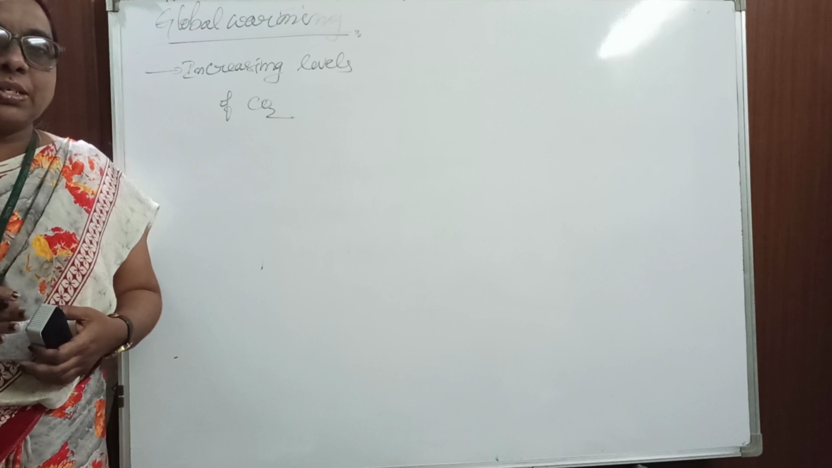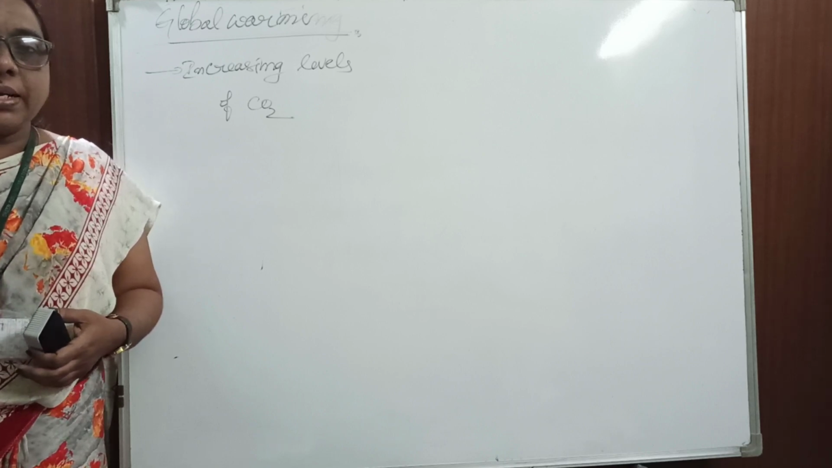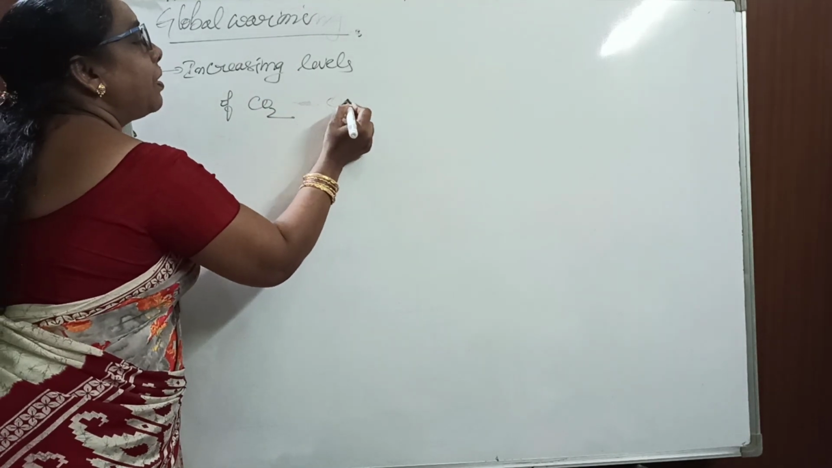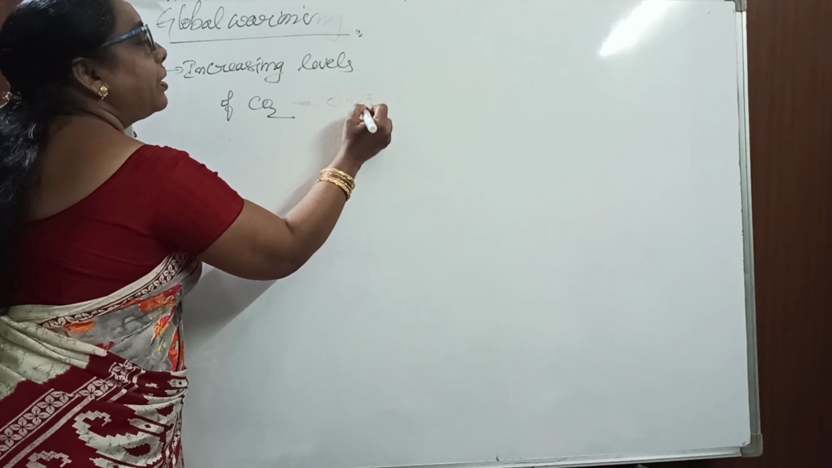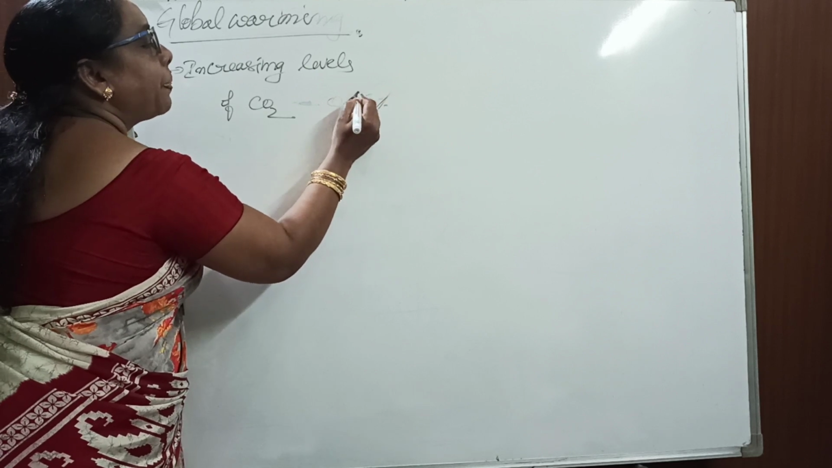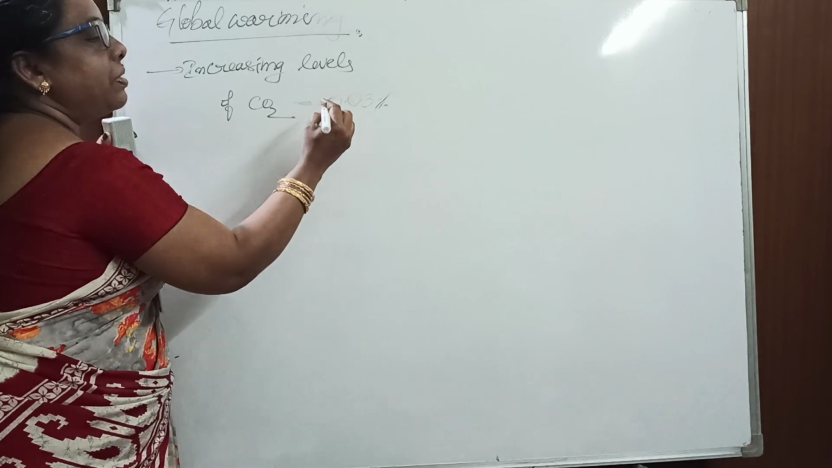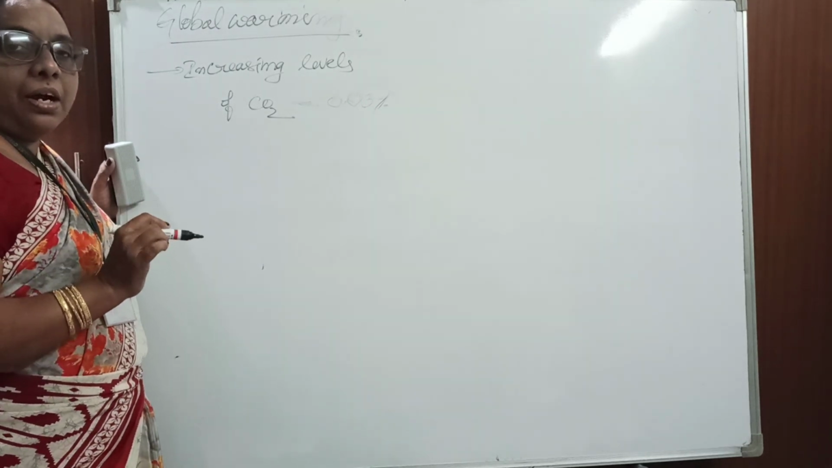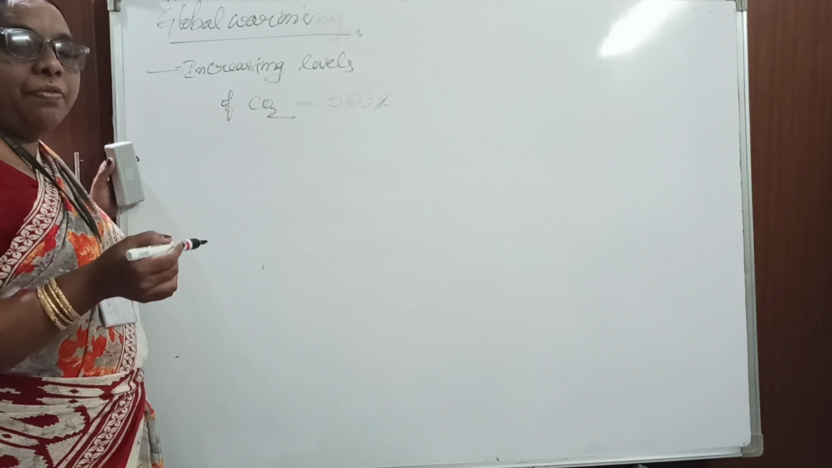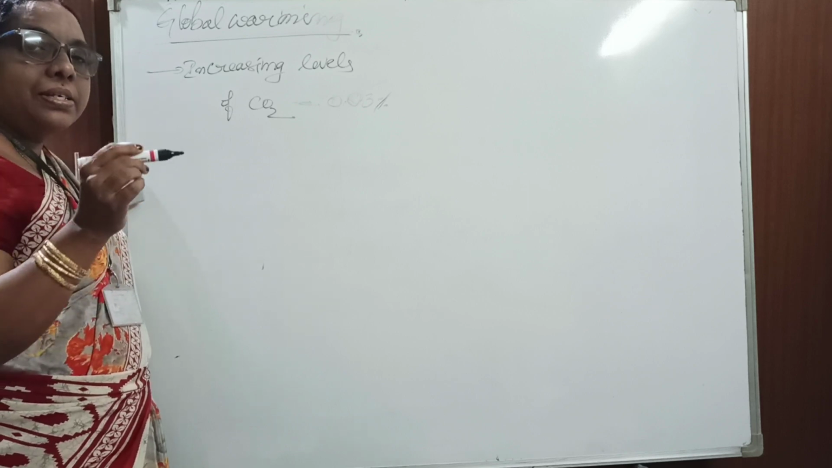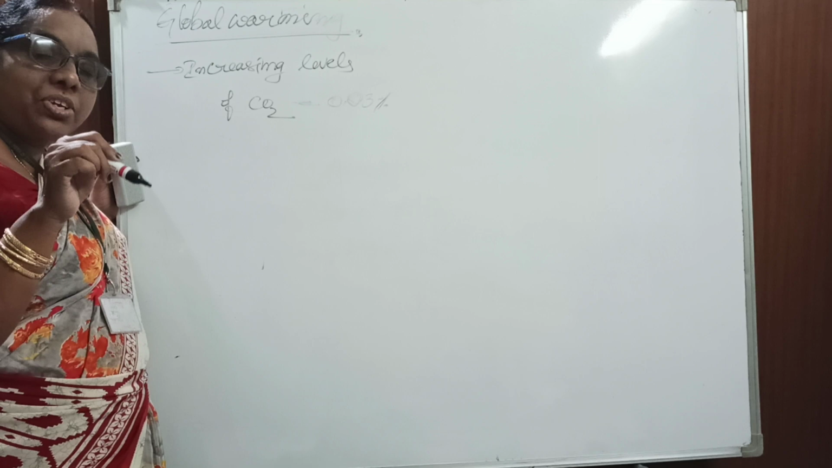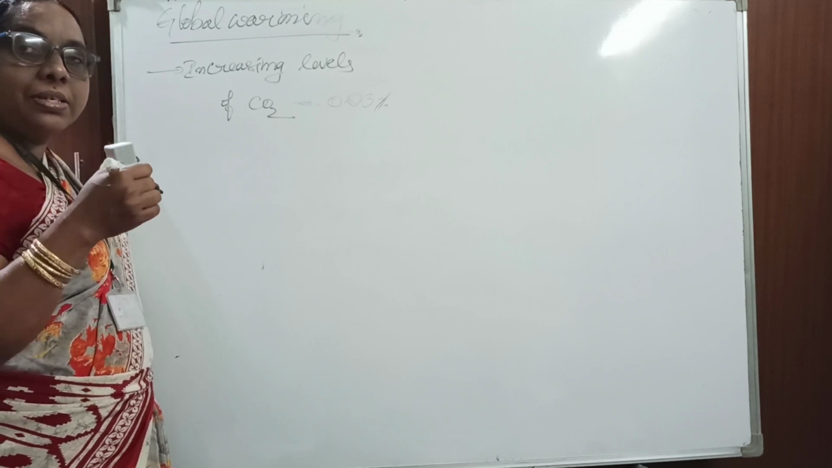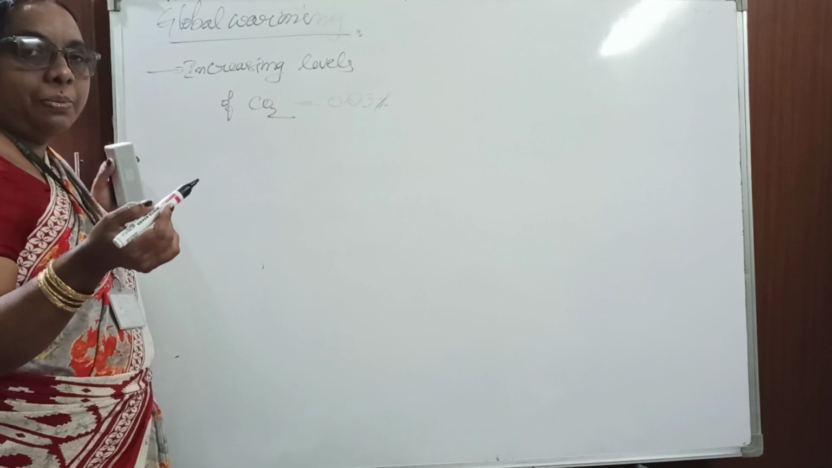Whenever there are plants, the plants take in the carbon dioxide. We already discussed in the previous class that the percentage of carbon dioxide is 0.03 percent. It has to be maintained like that. How is it maintained? During photosynthesis plants take in carbon dioxide and release oxygen. During respiration, plants take in oxygen and send back carbon dioxide.